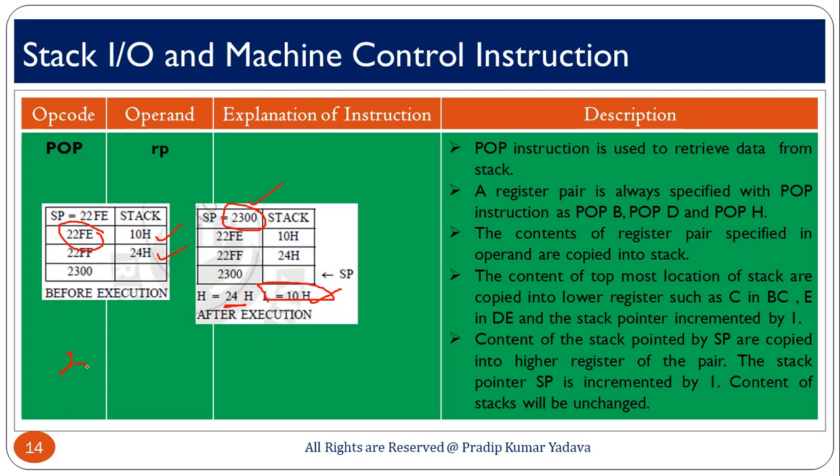Why? Because when you add FE plus 1, we get 20FF, and again if you add 1, we get 2100. Okay, and the data at this location is copied into the lower byte, and this data is copied into H. So, this is simple and just the reverse of PUSH.